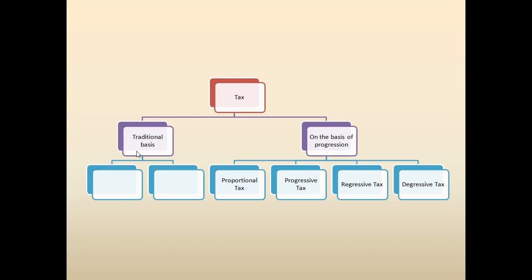And on the basis of progression, the taxes can be of four types. Number one, proportional tax. Number two, progressive tax. Number three, regressive tax. And number four, digressive tax. So what are they? Let us discuss them one by one.